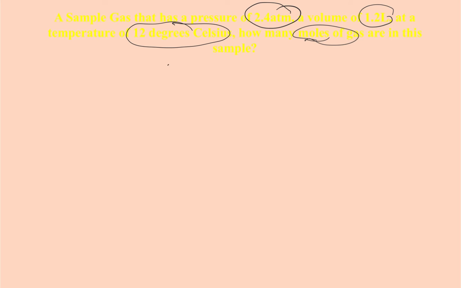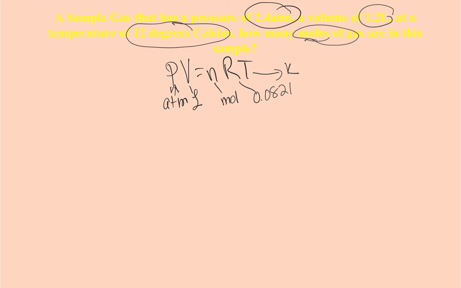So I want to calculate, using the ideal gas law, the moles of this particular gas. I have a sample gas that has a pressure of 2.4 atmospheres and a volume of 1.2 liters at a temperature of 12 degrees Celsius. How many moles? The ideal gas law formula is PV equals nRT, where pressure is in atmospheres, volume is in liters, N is moles, R is that 0.0821 number, and temperature is going to be in Kelvin.